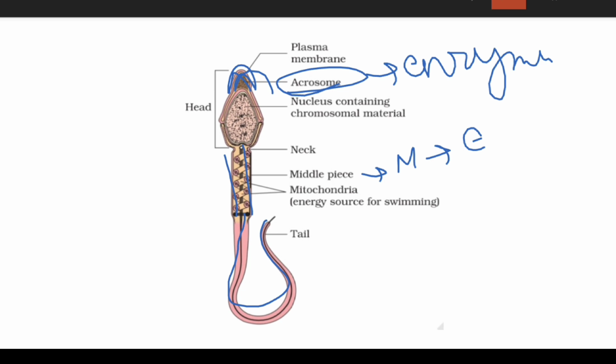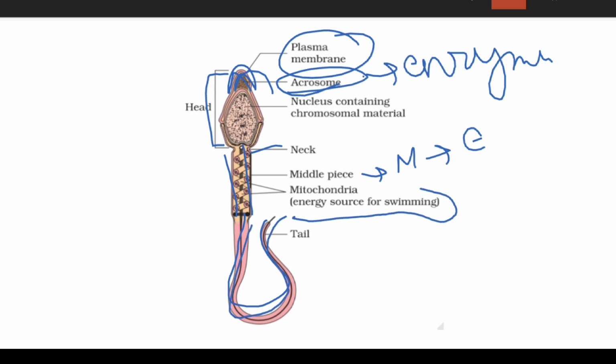So it has a neck, it has a head. What does the head consist of? It contains the plasma membrane, the acrosome, and the nucleus containing chromosomal material. Then there is the neck, and the middle piece. It has mitochondria, which are the energy source for swimming, and it has a tail. So this diagram is also important.